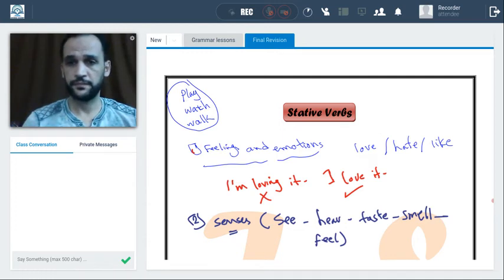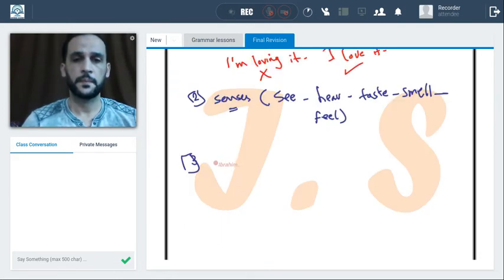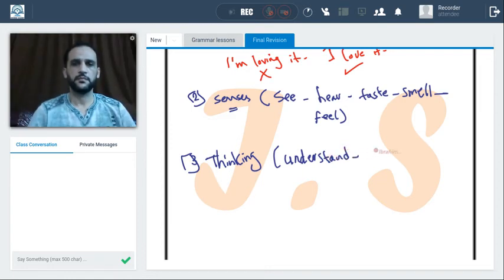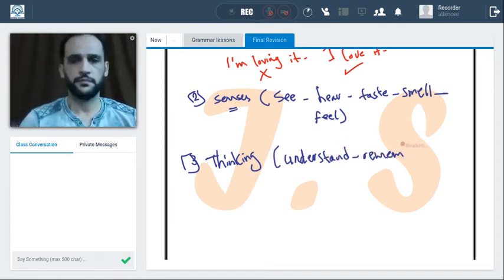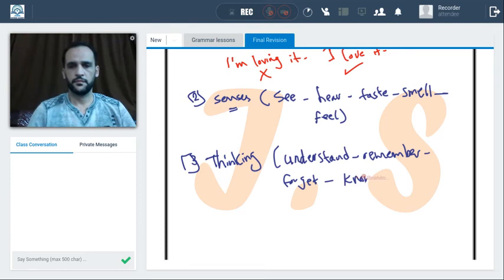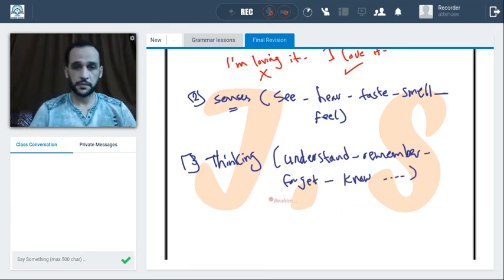Okay, and finally, number three, we have thinking. Okay, such as understand, remember, forget, know, think, and so on. All of these verbs, again, can't be used with the progressive form.